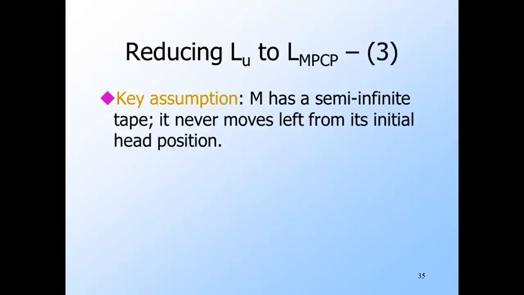We're going to assume, as we can, that the Turing machine M from the input to L sub u has a semi-infinite tape and never moves left from the initial head position. That is, given the actual binary string representing M, we can modify the represented machine to mark its left end of tape, as we did when we described the construction of a Turing machine with a semi-infinite tape from one that had a two-infinite tape. Then we can perform the reduction on the new Turing machine that we know does the same as M rather than on M itself. However, in what follows, we will continue to refer to the input machine as M.